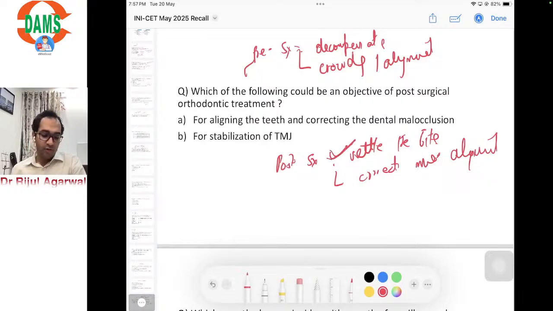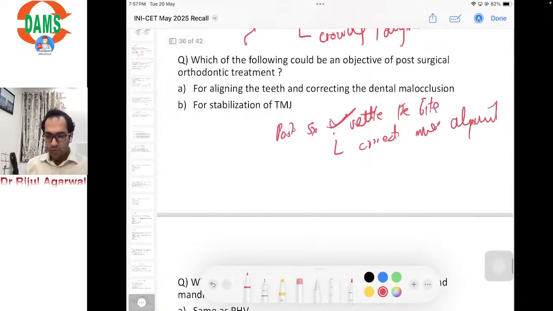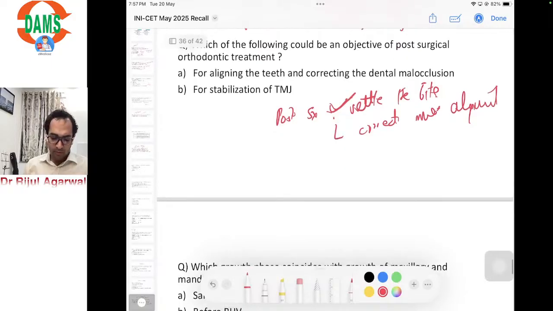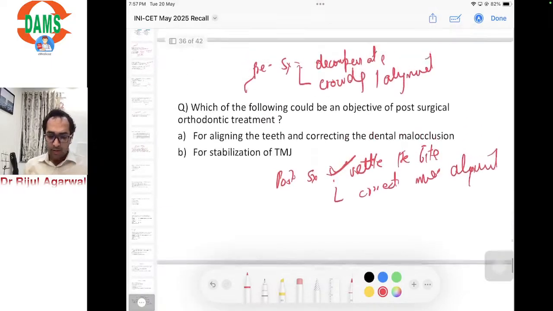So if option C or D had settling the bite or something similar, that would have been the correct answer there. If someone can recall the option, it will be of great help. Otherwise, settling the bite is the main post-surgical orthodontic objective.